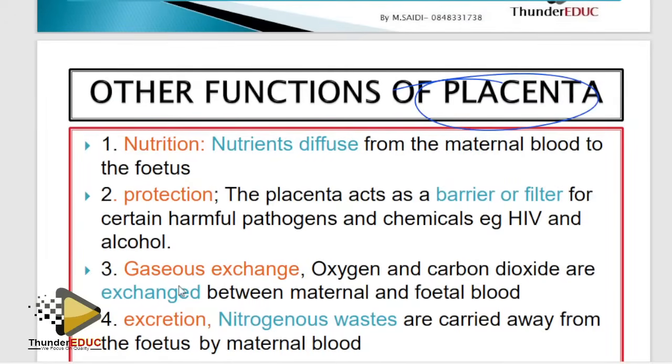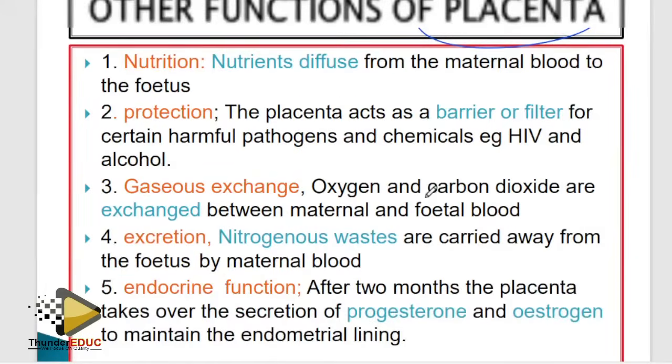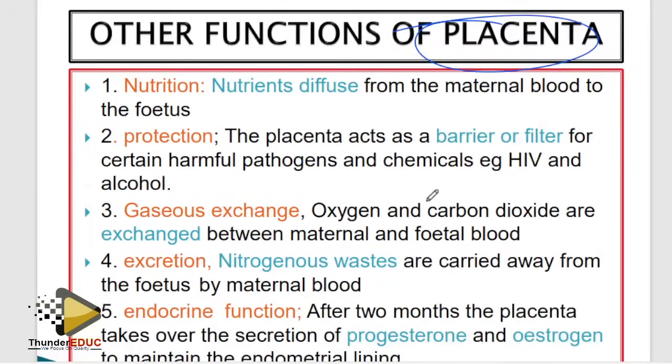If you don't remember the functions of the placenta, this is what you do. Think about the processes which occur in your body. Obviously, you have gaseous exchange, you excrete, you go to pee, you develop breasts, that is endocrine, then you protect, the skin protects you, you eat, and then you pass gas. Nutrition, yes. So think about the processes you have in your body, then you'll be able to know the functions of the placenta, because the placenta is doing everything for the baby.